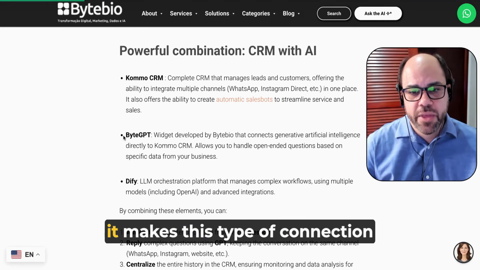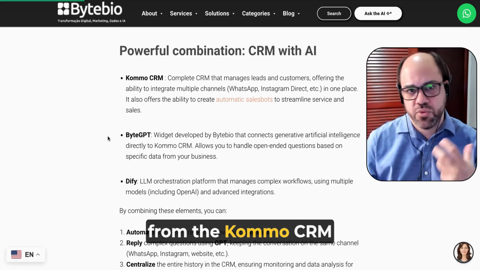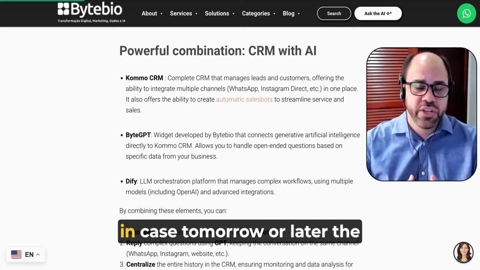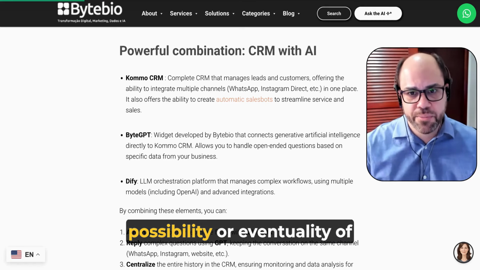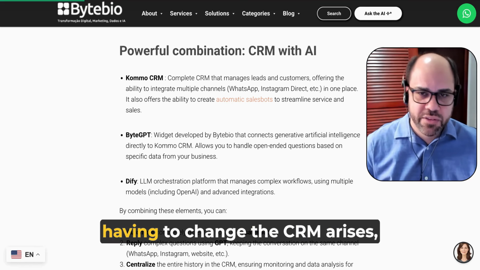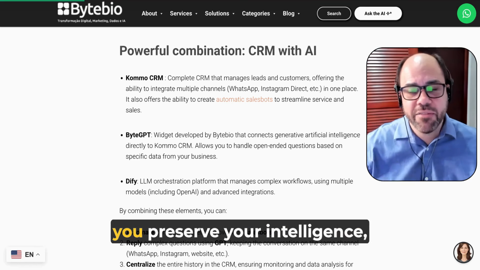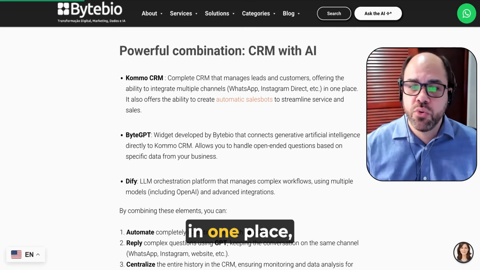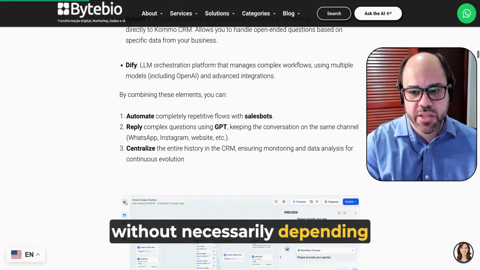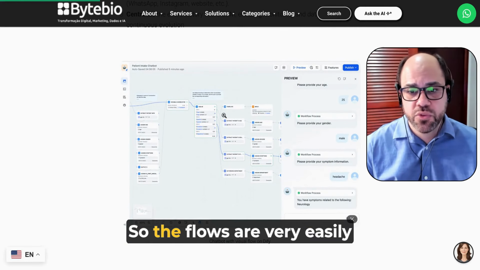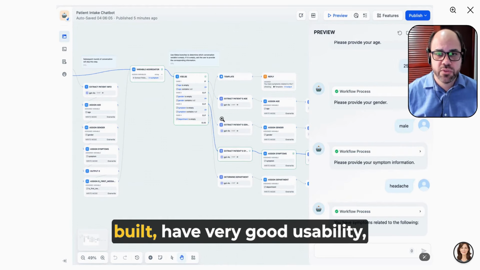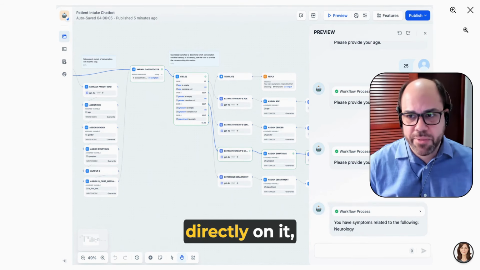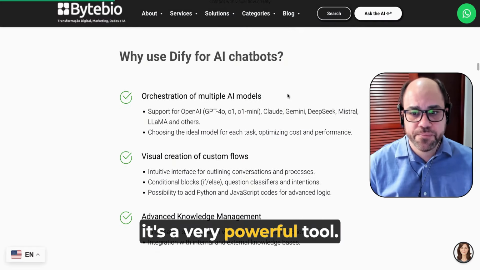And ByteGPT makes this type of connection from the Kommo CRM to Dify as well. It can even be used with other CRMs, in case tomorrow or later the eventuality of having to change the CRM arises. You preserve your intelligence, all your flow, your content in one place without necessarily depending on the CRM tool. So the flows are very easily built, have very good usability, allowing you to also test directly on it. It's a very powerful tool.